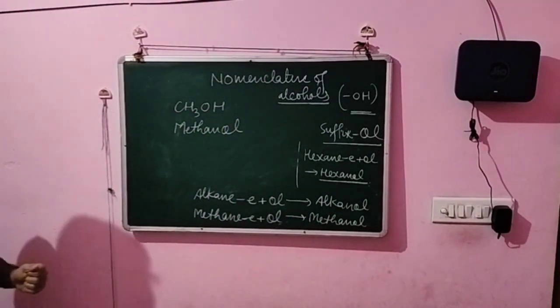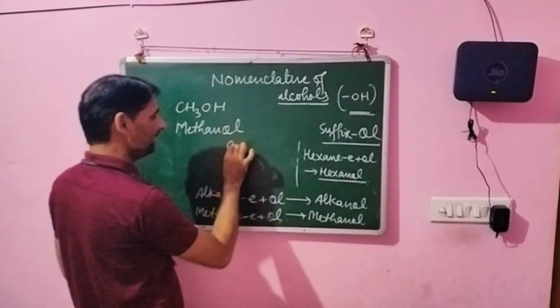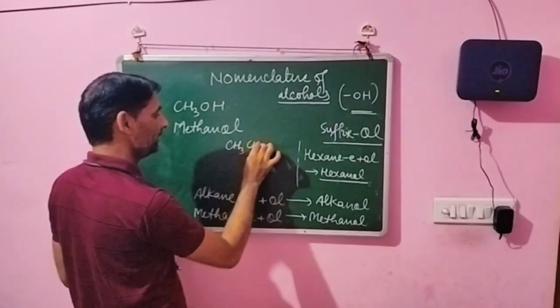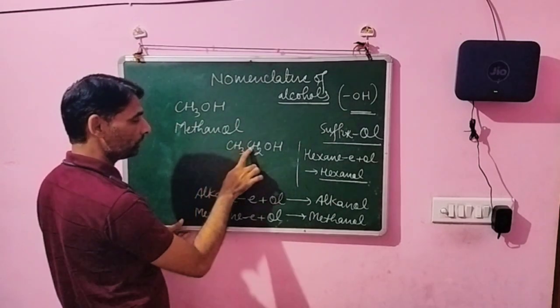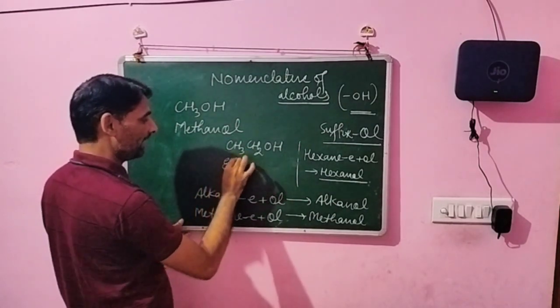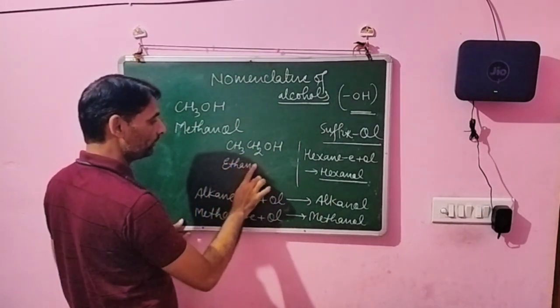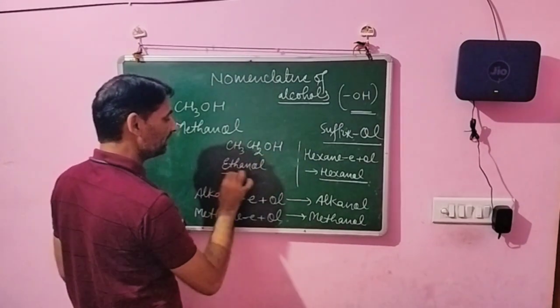Understand? Suppose we write the next compound, that is CH3CH2OH. How many carbons are there? 1, 2. For 2 carbons we write eth. Ethane. E is removed and we add the ol. So ethanol.